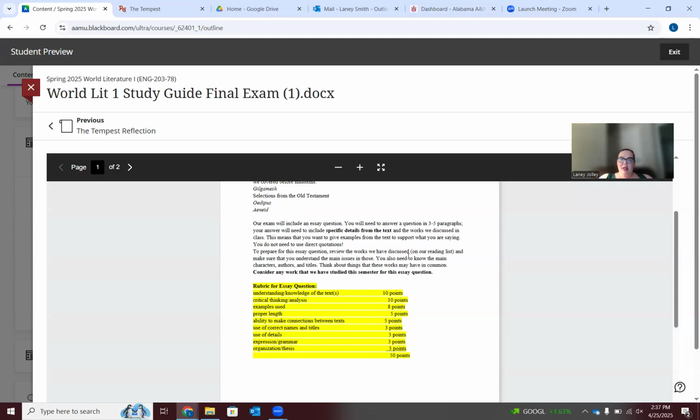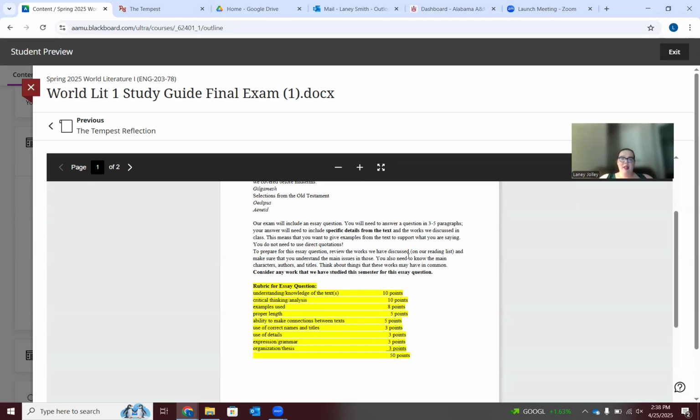Let's say you did your paper on Oedipus and you just really have a line that sticks with you that you think would be great for the essay question, you are welcome to use that. You're just not going to be able to cite it or anything because this is supposed to be done in real time. But this essay question will need to have, like I said, specific examples from the text.